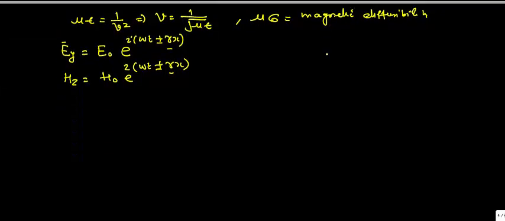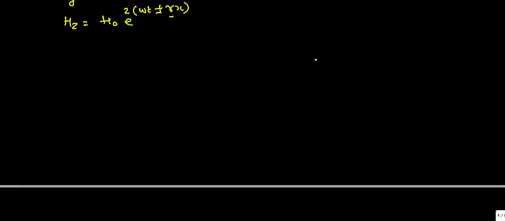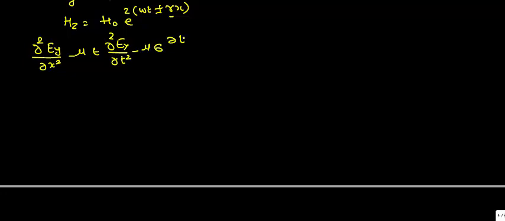So we will have the general equation ∂²Ey/∂x² − με ∂²Ey/∂t² − μσ ∂Ey/∂t = 0. It was a general equation of the electromagnetic wave in terms of the electric field vector.